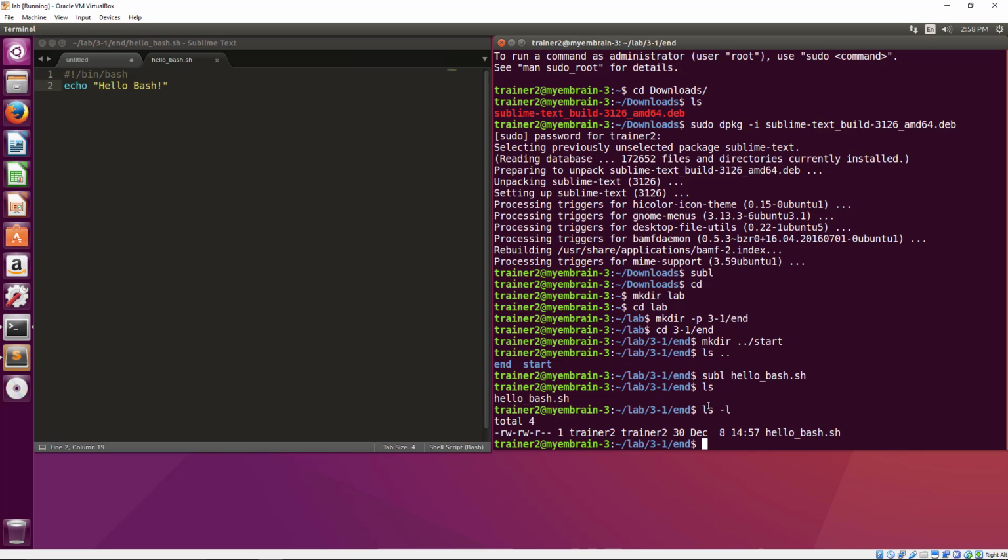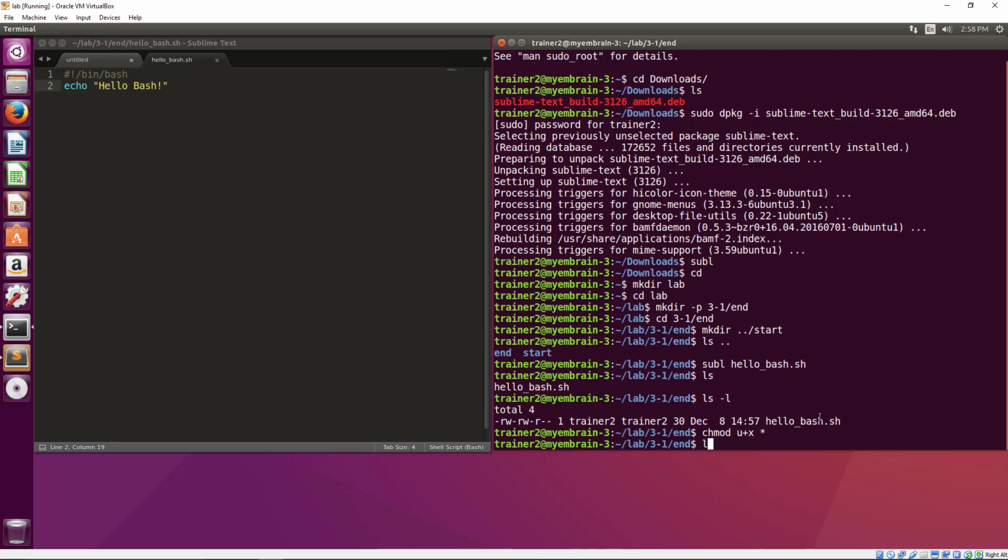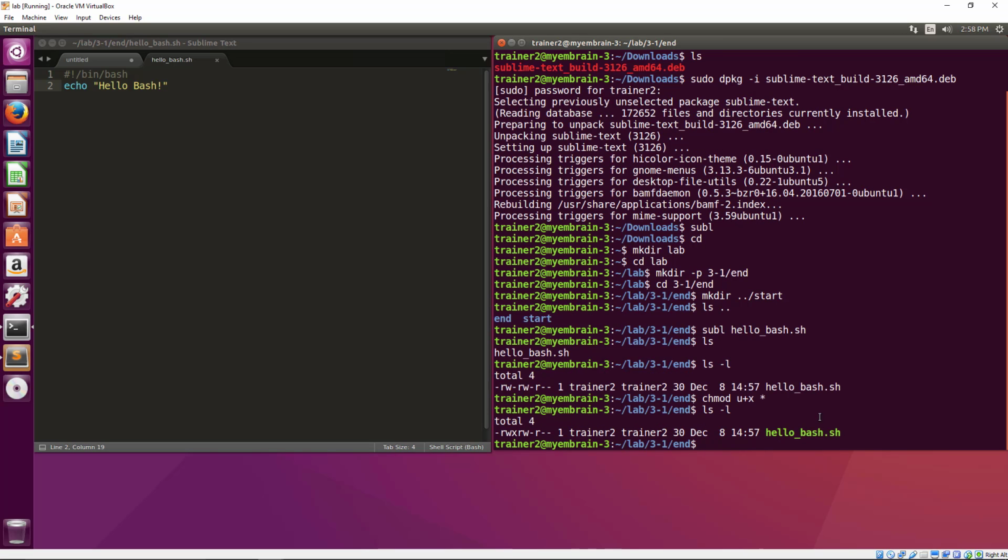We must have the executable privilege in order to execute this file. So to add the executable privilege to this file, we do chmod u+x for the user, add the executable, and then we will do it for all files in this directory. Now we do the ls -l again. We can see that the executable bit is now added into the file privilege, and the file name turned green. It's no longer white like before. Okay, it is green now.